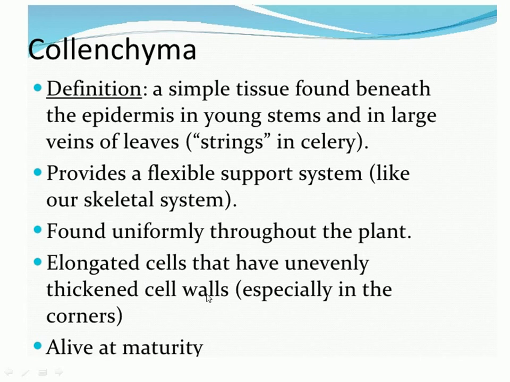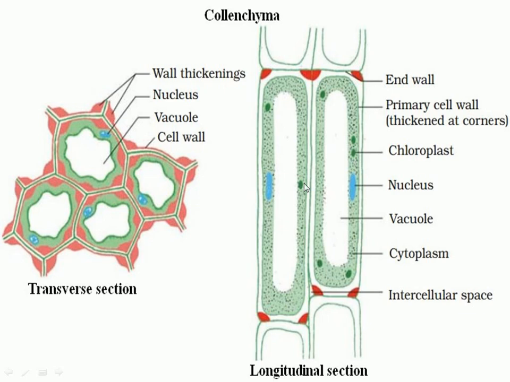As this diagram shows, parenchyma cells are oval, rounded, polygonal, but collenchyma cells are much more elongated. There is vacuolated cytoplasm and a prominent nucleus, and localized thickening is present on the end wall of collenchyma.